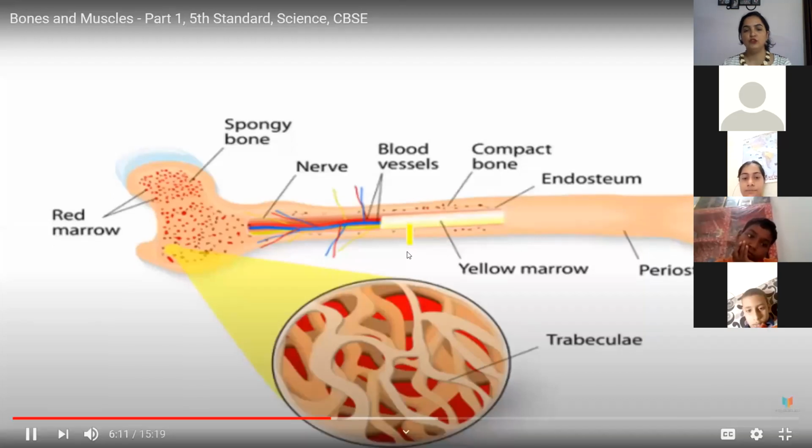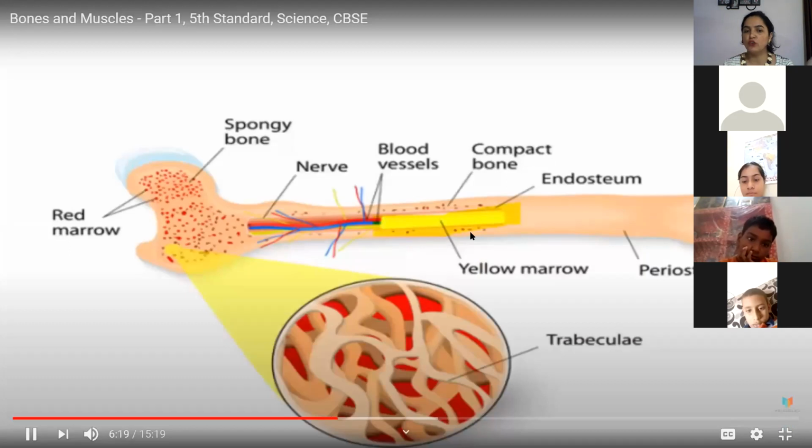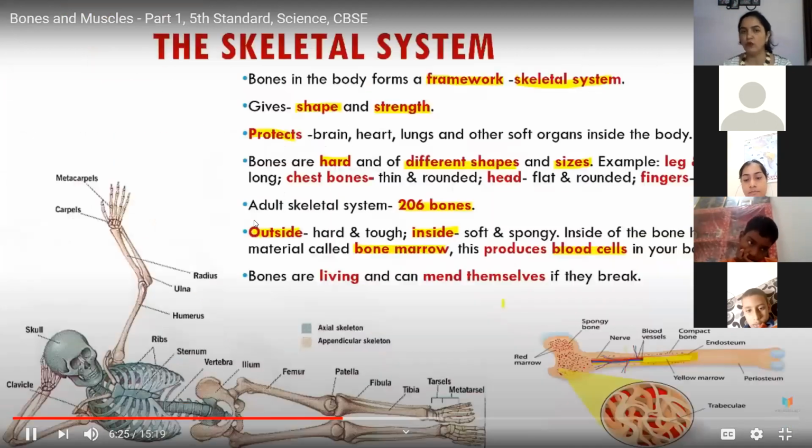So bone marrow, there was some problem in the network. We'll again come to the topic. The bone inside has a soft, spongy tissue. That is what we call bone marrow. And the function of bone marrow is to produce the blood cells, to produce the red blood cells.